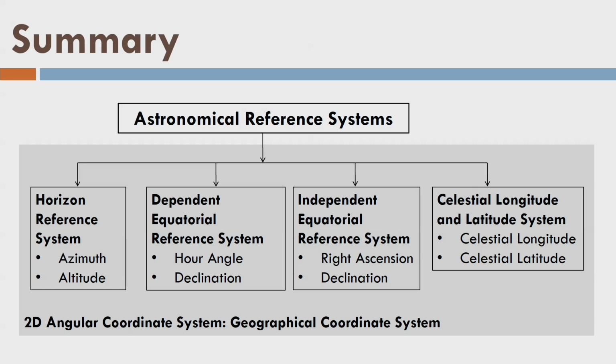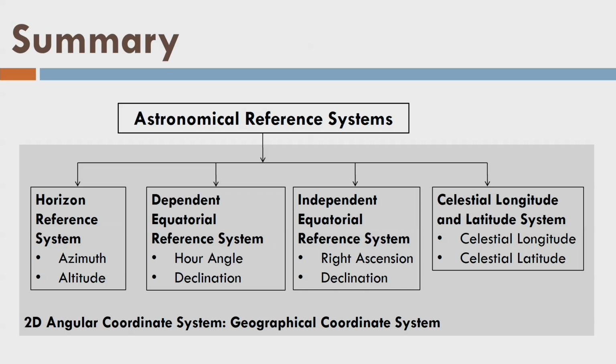In the dependent equatorial system, by hour angle and declination. In the independent equatorial system, by right ascension and declination. And finally, in the celestial longitude and latitude system, we measure the celestial longitude and celestial latitude of a star.